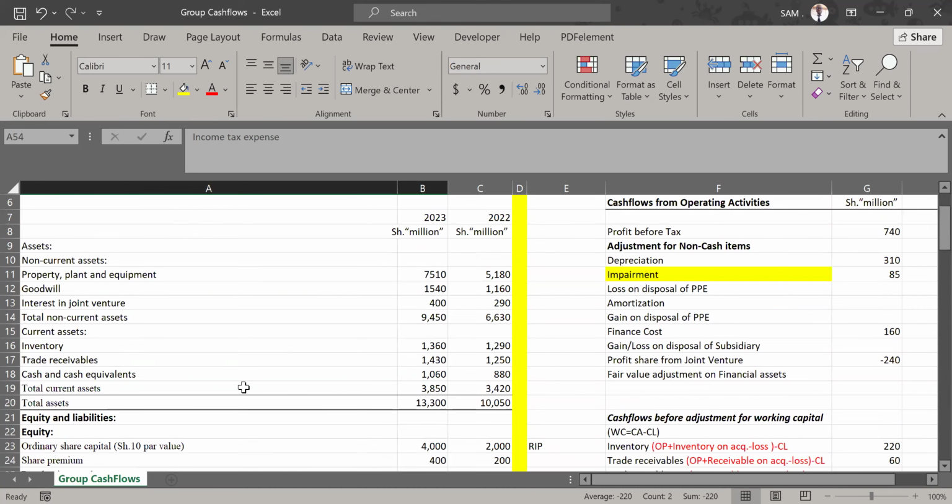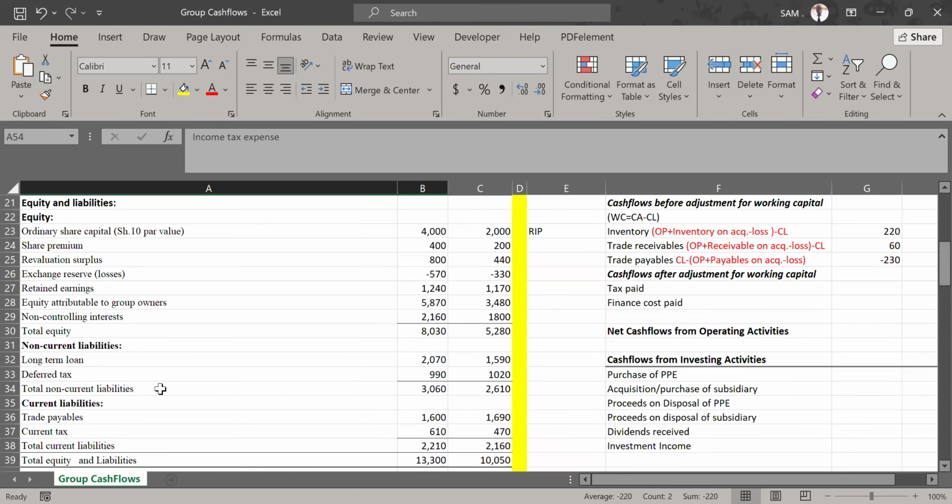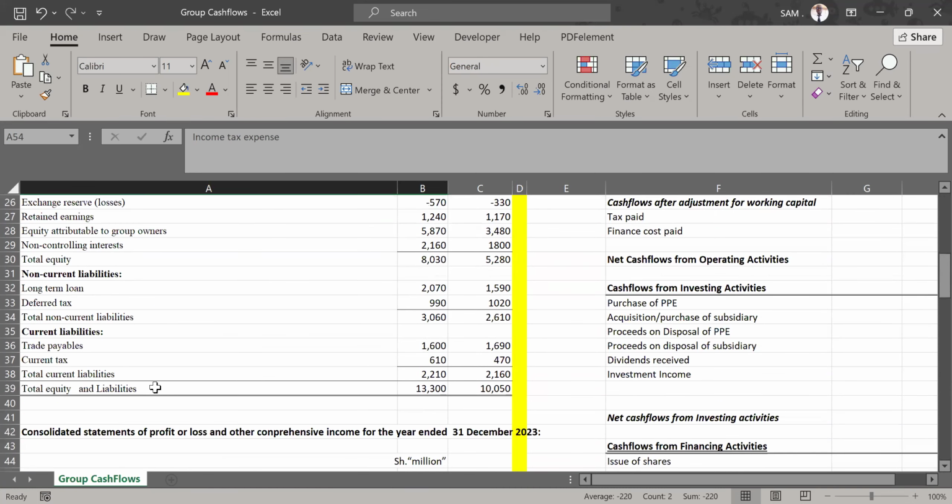So let's go to the statement of financial position. Under non-current liabilities and current liabilities section, because you know deferred tax is a non-current liability item. So if I look at the non-current liability section, I can see there was a deferred tax. And you see, deferred tax has an opening balance and a closing balance. And again, there is current tax under current liabilities. Yeah, 470 opening, 610 closing.